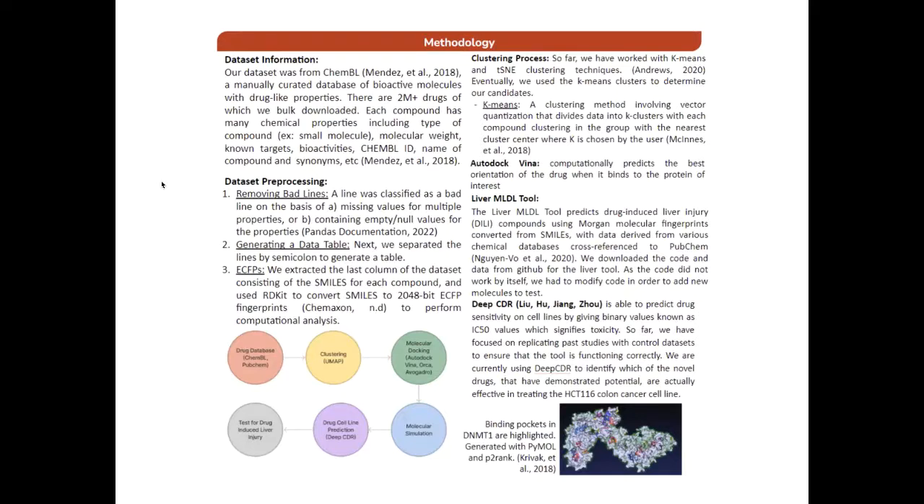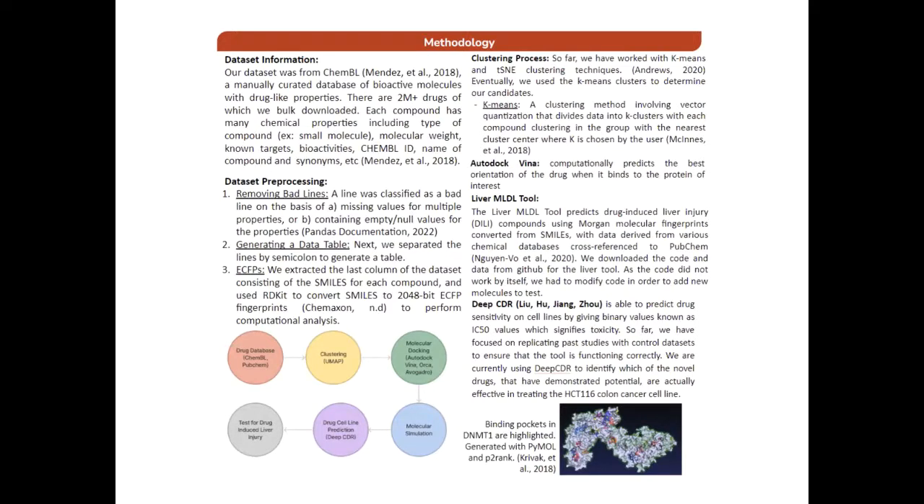So before working with the data, we have to do some pre-processing, including removing bad lines. What we consider to be bad lines were any compounds that had missing values for multiple properties or contained empty/null values for the properties. We then extracted the last column of the dataset consisting of the SMILES for each compound and used RDKit to convert it into ECFP fingerprints because we wanted a numerical representation of the compound instead of a text format.